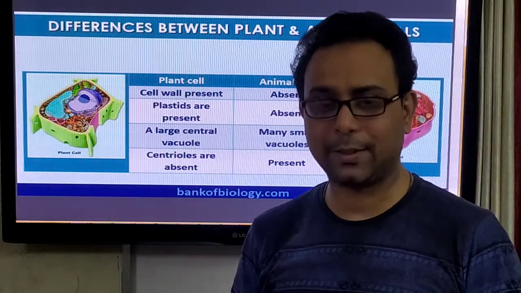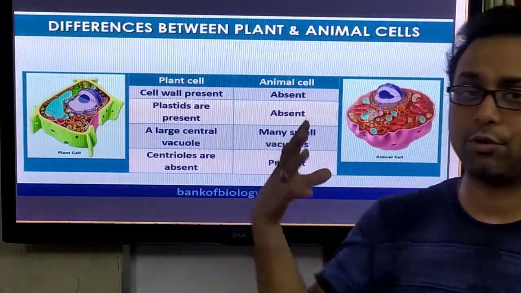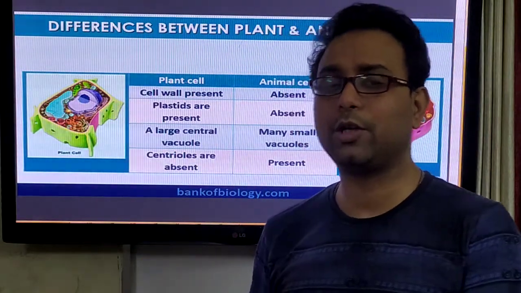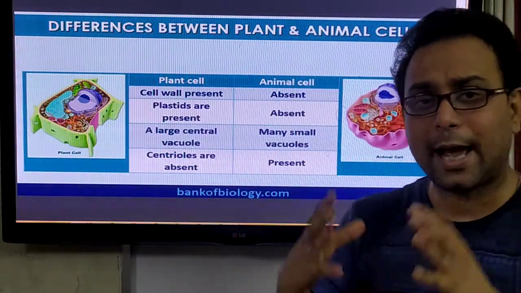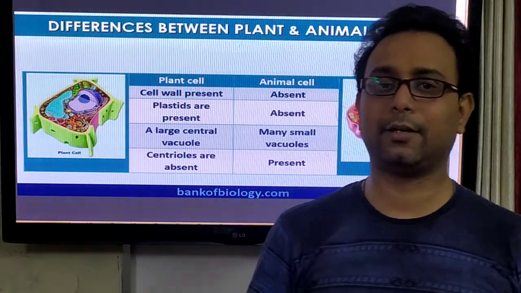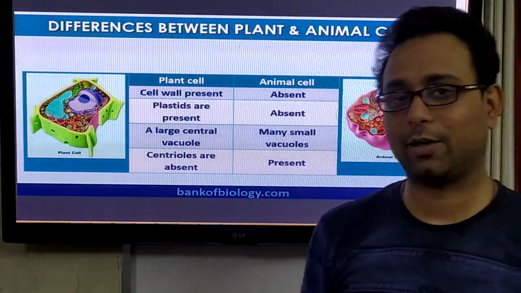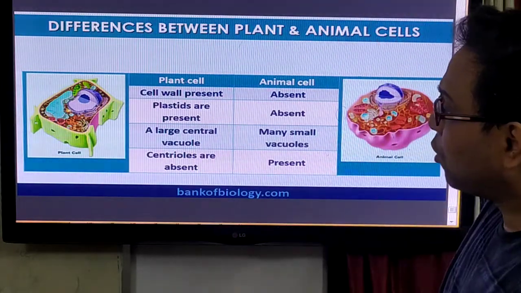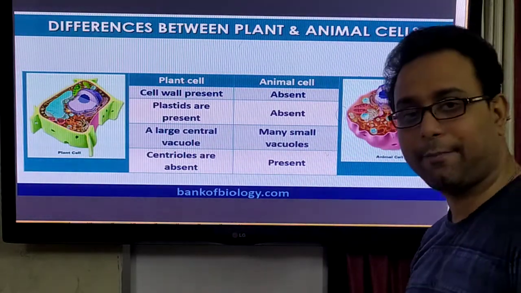All of the students, please write in the live chat box whether Euglena is eukaryotic or prokaryotic, and whether it is unicellular or multicellular. Okay, please write down.